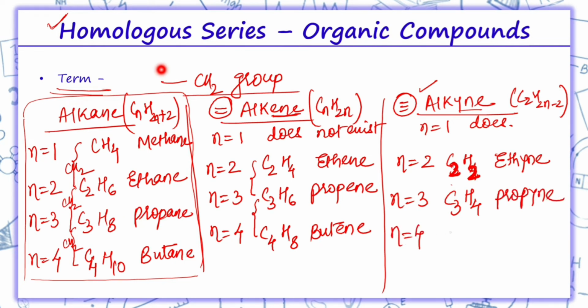Similarly, n equals 4, C4, 4 into 2, 8, 8 minus 2, 6. So this is known as butyne. Over here also we can see the successive members, they differ by a CH2 group. Hence, this is a homologous series, the series of organic compounds where successive members follow a regular structural pattern and the successive compounds differ by a CH2 group.